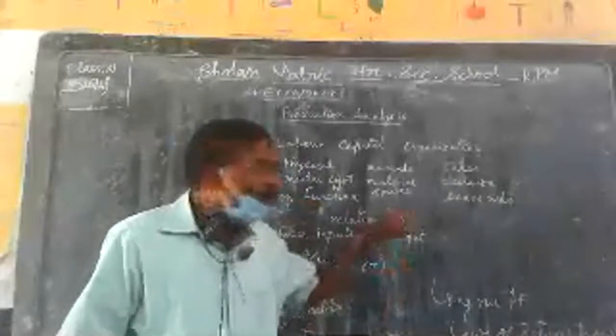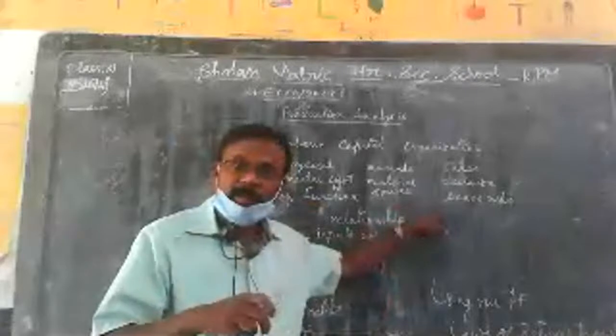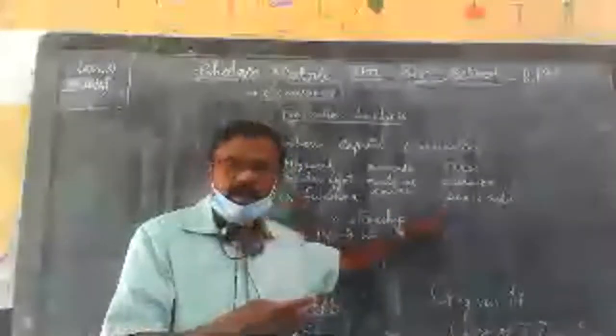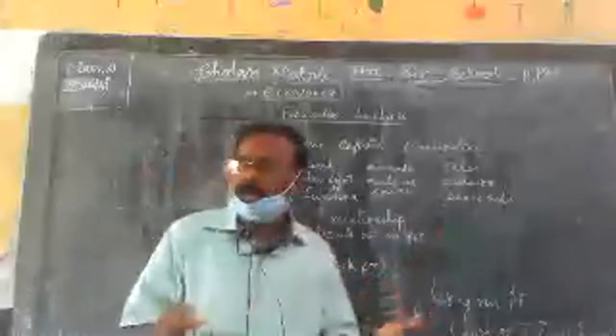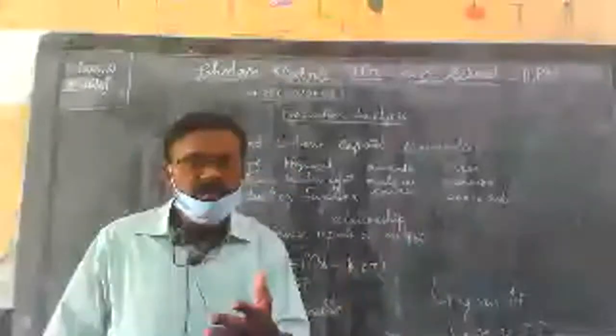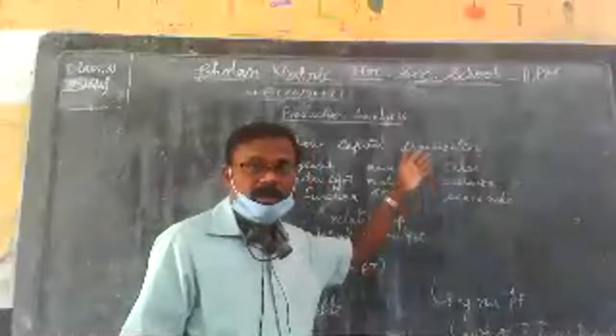Risk can be insured, but uncertainty cannot be insured. So these are the important responsibilities of the organizer.